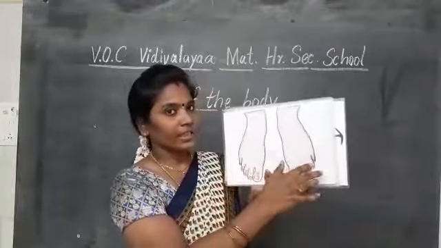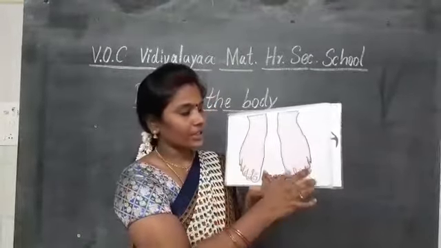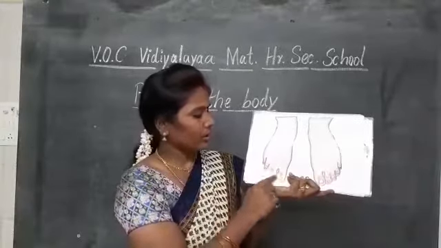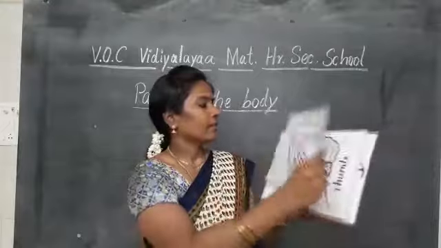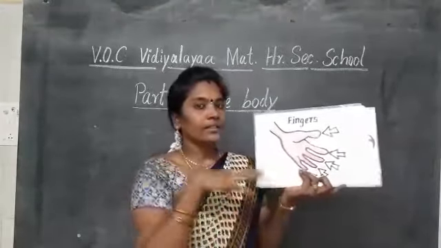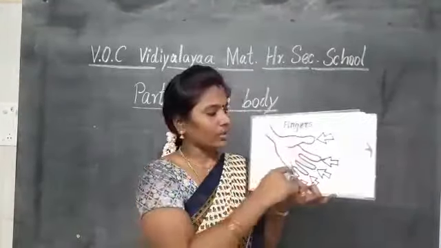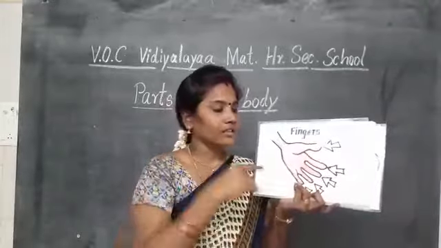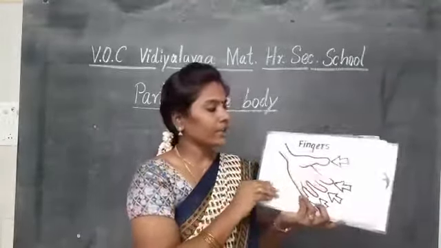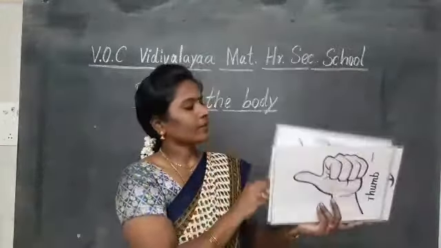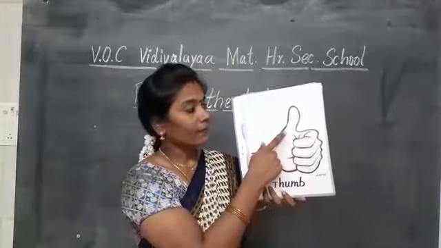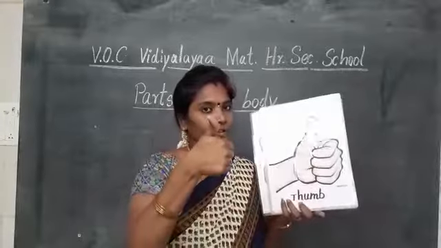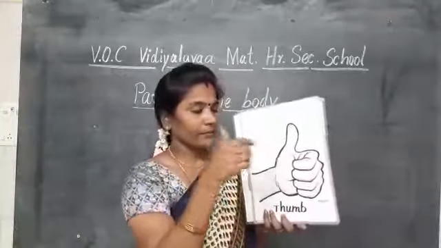Feet. What are these? These are feet. And these are toes. What are these? These are fingers. What is this? Thumb finger.